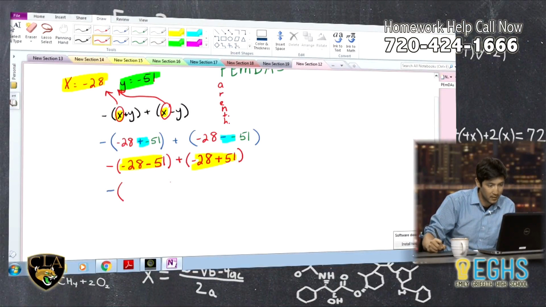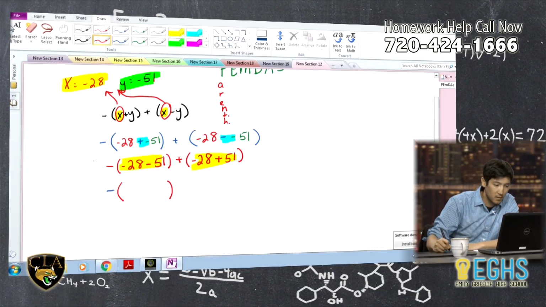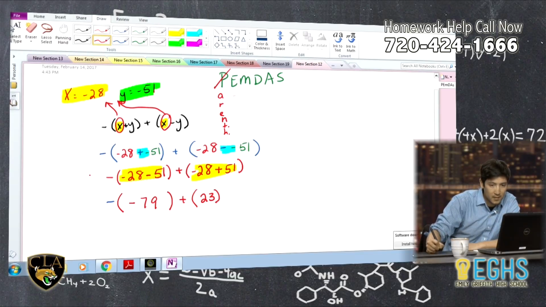So all I'm doing is simplifying in here. I've got a negative and a negative, so my difference will be negative. So negative 28 minus 51 is going to end up being negative 79. And then plus negative 28 plus 51 is going to be positive 23. I've done the parentheses part, so I'll cross that off. There are no exponents, so I'm going to cross that off.